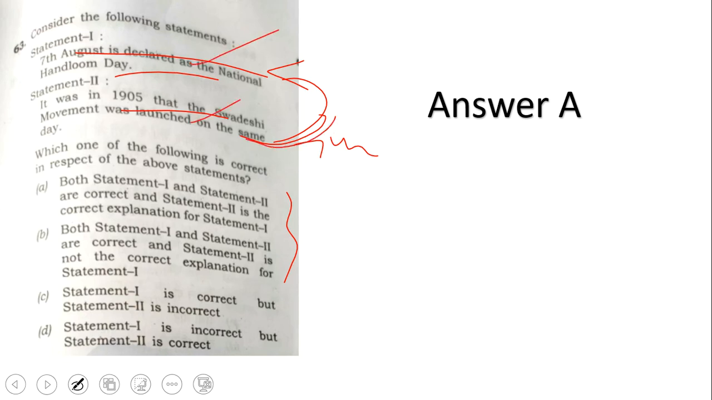You have to tell whether this is the reason it was selected as August 7th. There can be multiple reasons. No, randomly they would have selected August 7th as National Handloom Day. Is it because Swadeshi Day was on August 7th? Is it that reason that we selected National Day that day? That is the question. And that is actually correct.